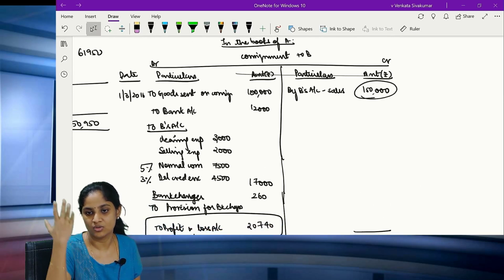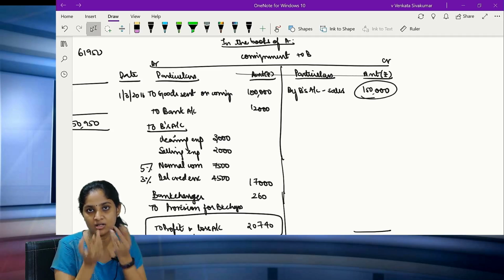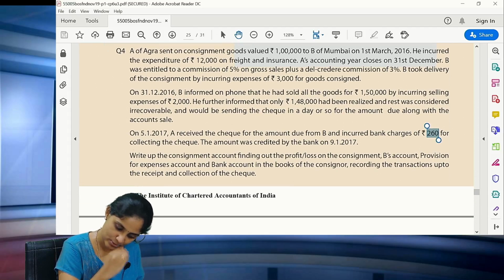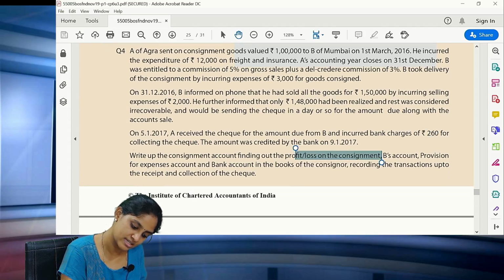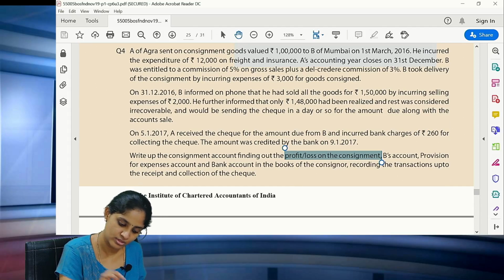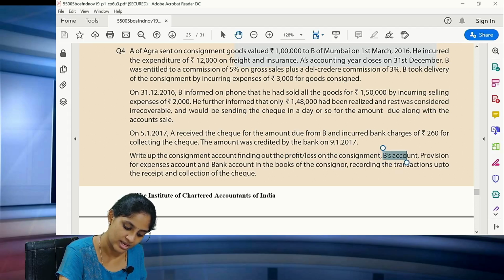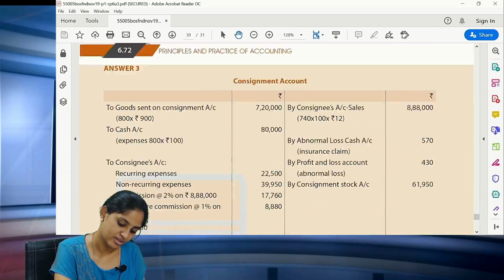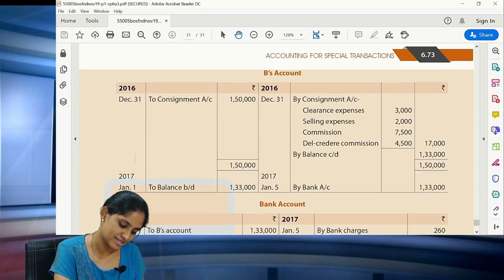Madam, what is this particular question? Simple question. No closing stock, no abnormal loss. What else can you have in this question? Nothing is there. Now what are they asking you to find out? Profit or loss on consignment, which you have found out through the consignment account. Now B's account. Let us go through this last point of the presentation.